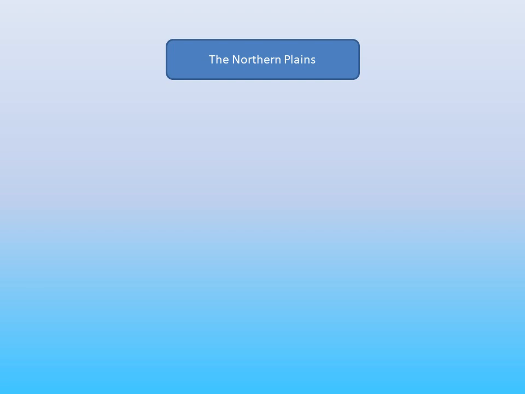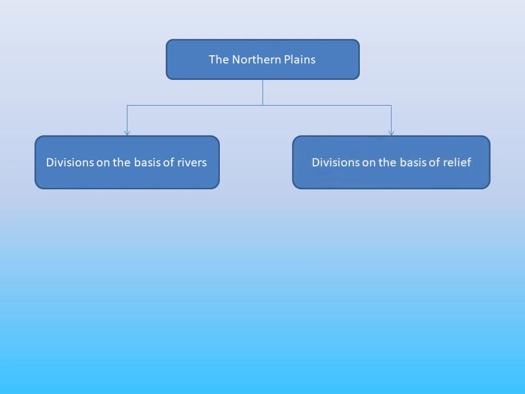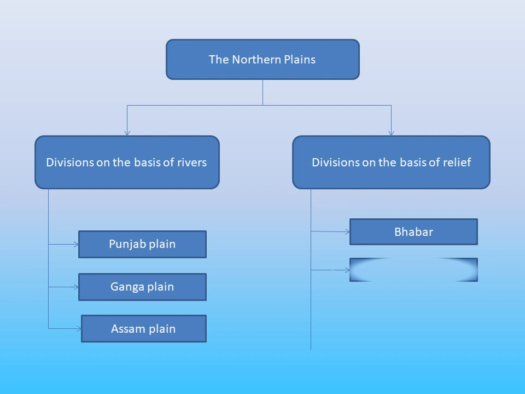The northern plain is studied from two different perspectives. One is based on the river basins and another is based on the relief features. Based on the river basins, it is divided into three plains, namely the Punjab plain, the Ganga plain and the Assam plain. Based on the relief features, it is divided into Bhabar, Tarai, Bhangar and Khadar.